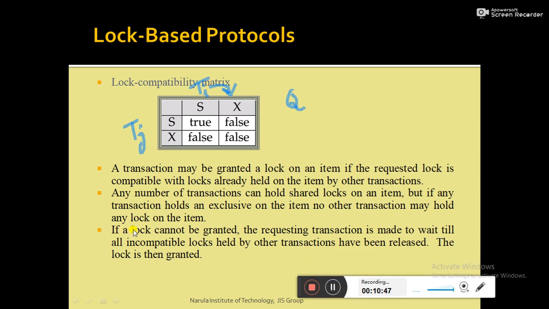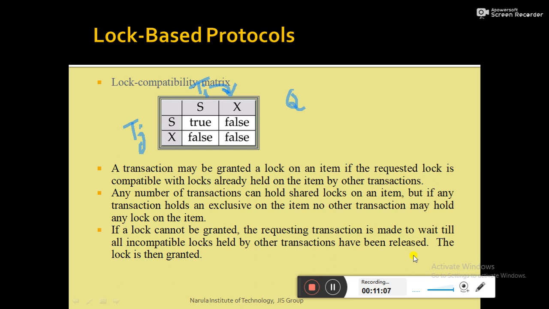Another point I have already made: if a lock cannot be granted, meaning upon requesting a lock, if the lock cannot be granted by the concurrency control component, then the requesting transaction is made to wait till all incompatible locks held by other transactions have been released.